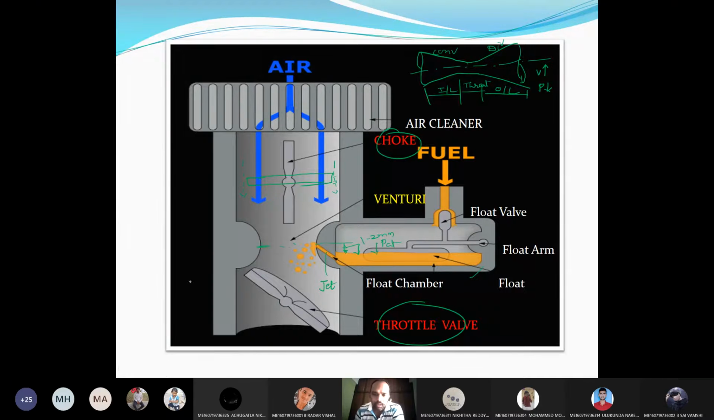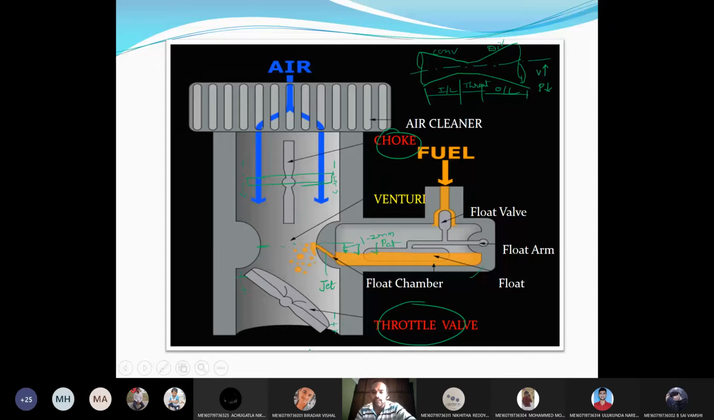Now you can see this is the throttle valve, a disc shape one, circular one. By default there will be a little opening between the walls of the carburetor and the throttle valve. So through this opening the air fuel mixture will enter into the engine cylinder, right?